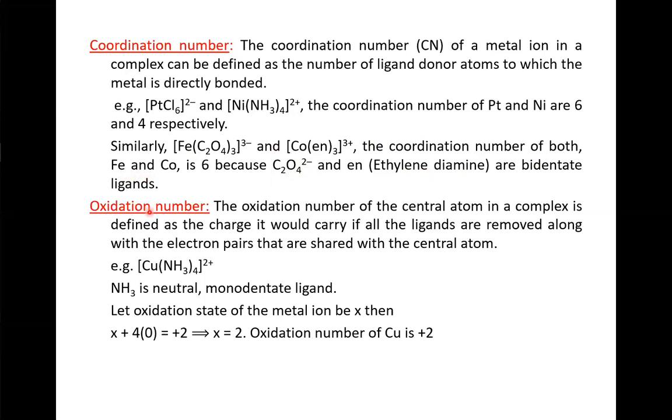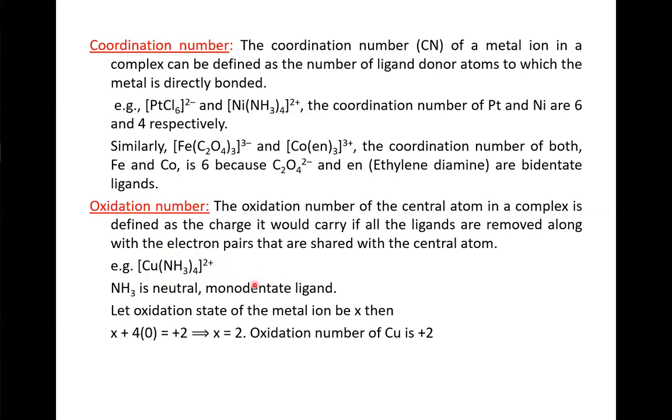Next, oxidation number. The oxidation number of the central atom in a complex is defined as the charge it would carry if all the ligands are removed along with the electron pairs that are shared with the central atom. Example, Cu(NH3)4 2 plus complex. So in this complex, NH3, that is the ammonia, is the neutral monodentate ligand.